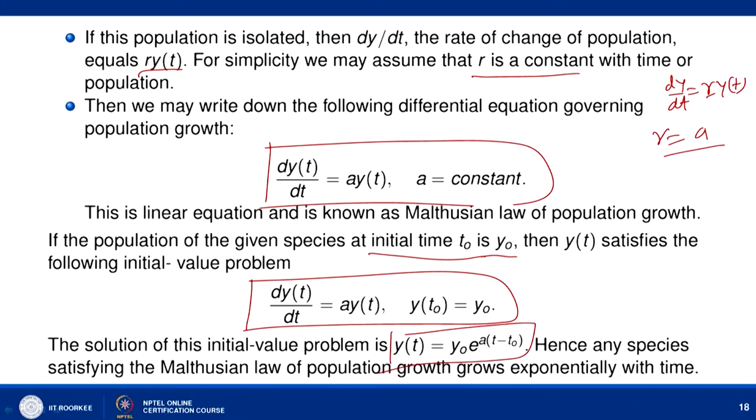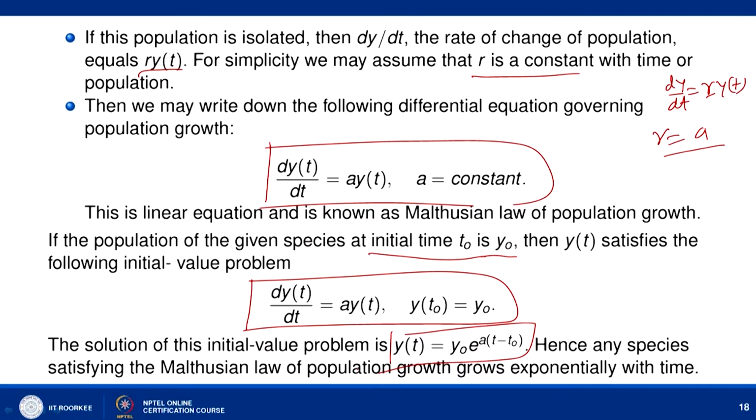We can simply solve this problem. This is a simple separable variable problem, and your solution is given by y(t) equal to y naught e to the power a (t minus t naught). So, your solution is given by this.